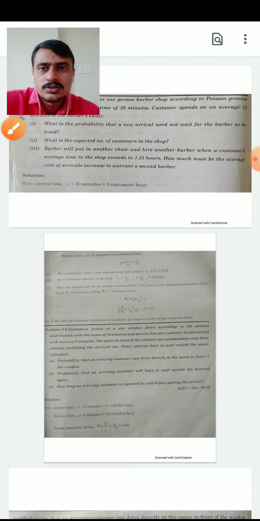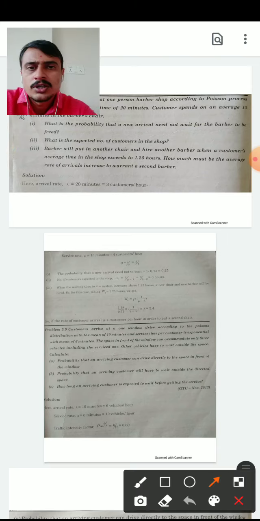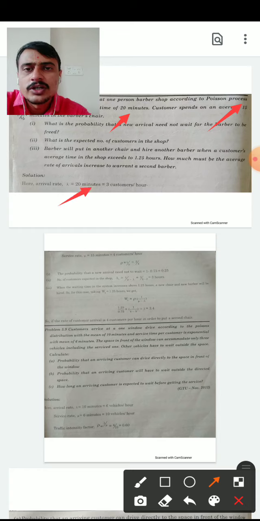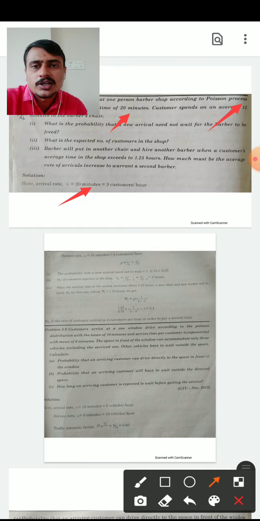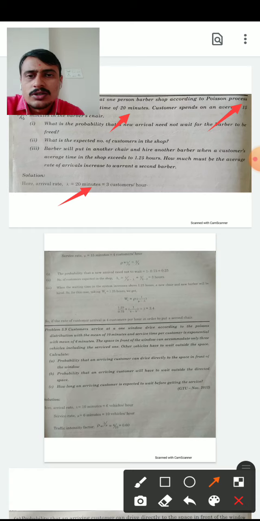Here we can see the arrival rate is 20 minutes and the average departure rate is 15 minutes. So lambda is equal to 20 minutes, which is 3 customers per hour. How? 60 divided by 20 is equal to 3 customers per hour. 3 customers in an hour. And what is the service rate? 15 minutes is 60 divided by 15, which is 4 customers per hour.